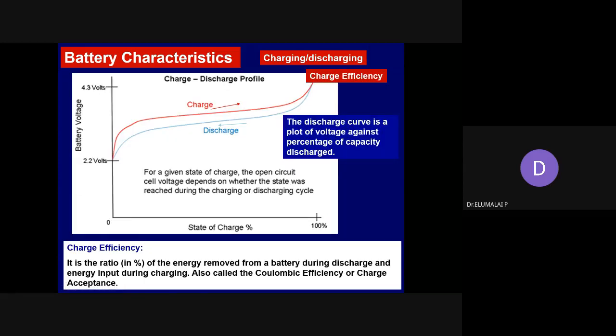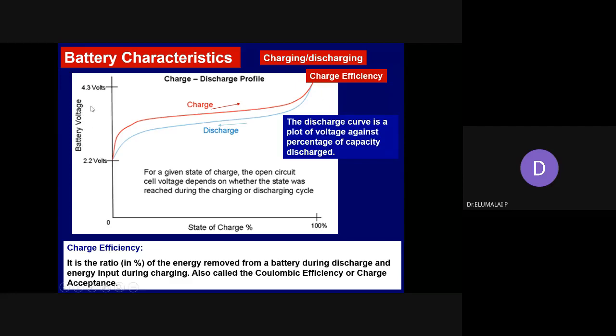We'll get a perfect mirror image in the case of supercapacitors, especially EDLC. A supercapacitor is a highly efficient charge storage device. How much charge you are inputting, you are able to get the equal amount from the supercapacitor. In the case of a battery, maybe a little less. And in the case of lithium-ion battery, it is so good, as high as 95%. But in the case of lead acid battery, you'll have to forget about 20%.